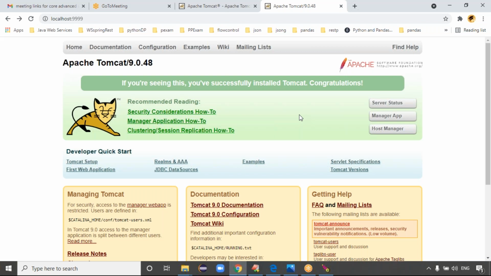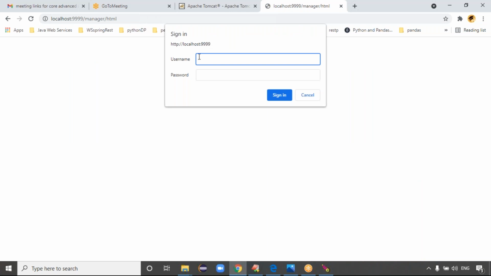See, my client is connecting with the server, right? Once you connect to the server, guys, here we have the manager app, right? It means whatever applications you deployed in the server, all those deployed applications are there in the manager app, guys. When you click on the manager app, it asks for a username and password here, right?